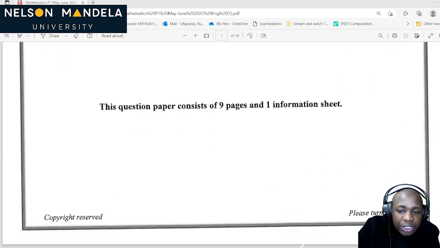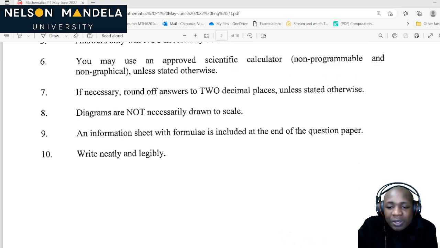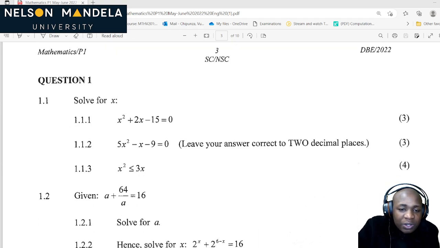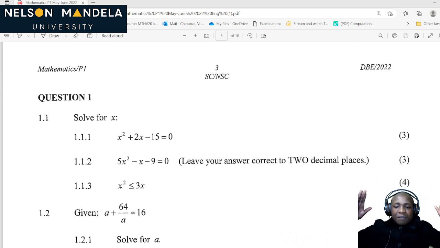Don't forget to read your rules, your instructions before you write, so that you can have everything under control. Let's go. Question one, solve for X. It's always like that. The structure of the paper won't change.